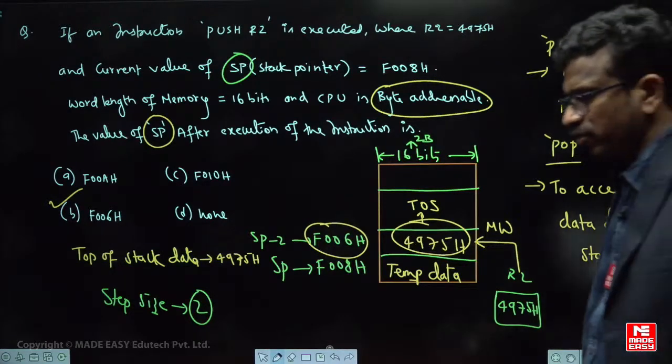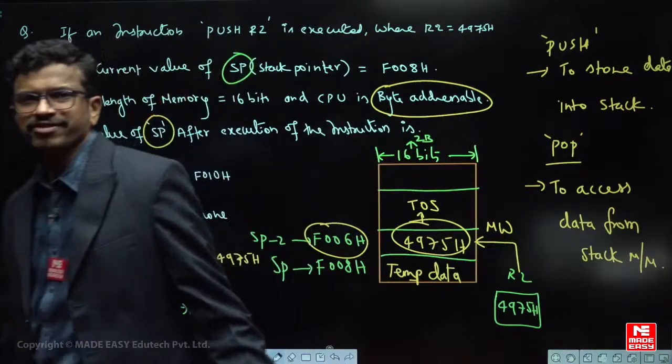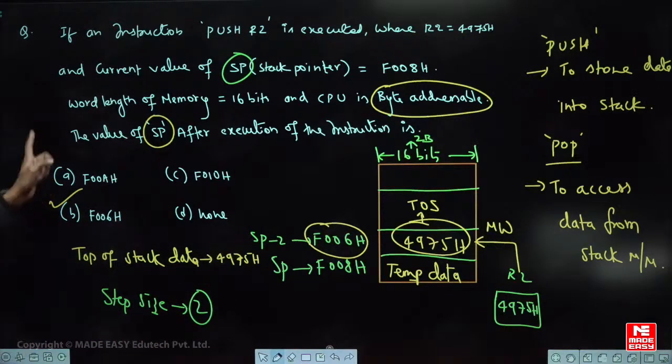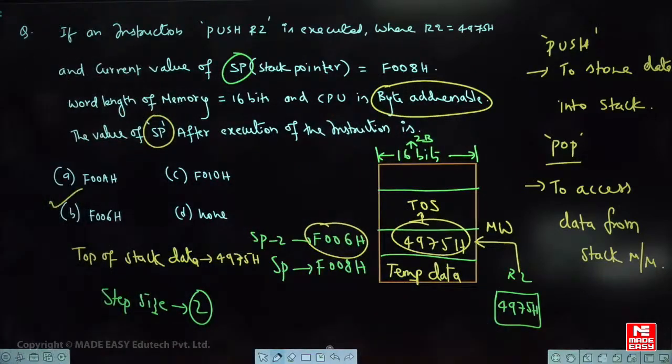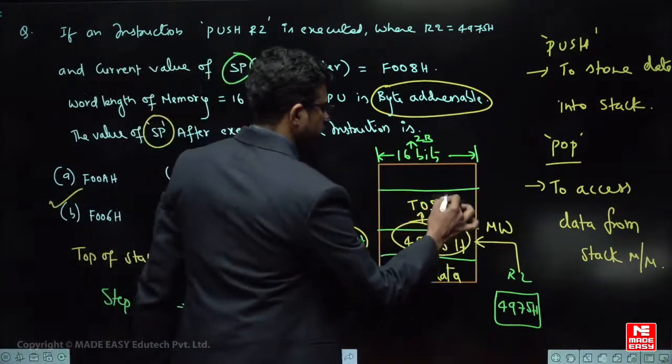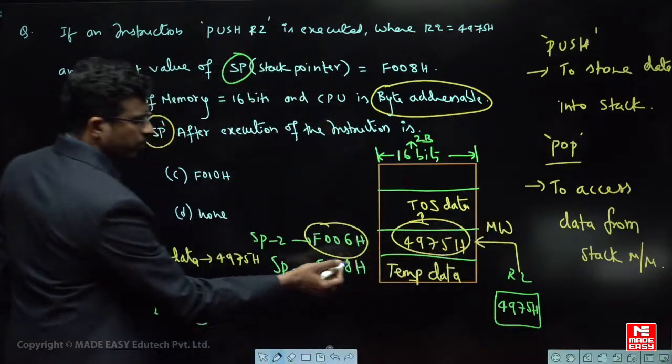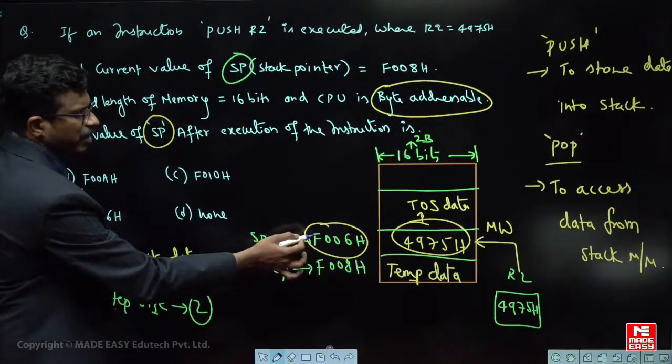The first question was just based on these instructions only. Let me give you one more question. Okay, I hope you are able to follow this. Understood everyone? This is top of stack data. Top of stack data means whatever data corresponds to the value of the stack pointer address.